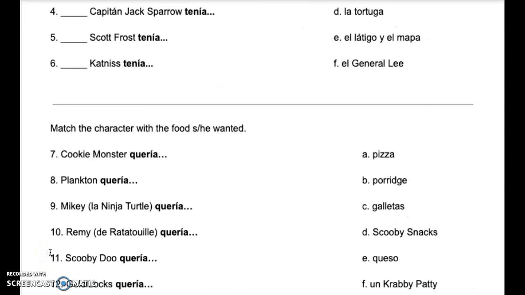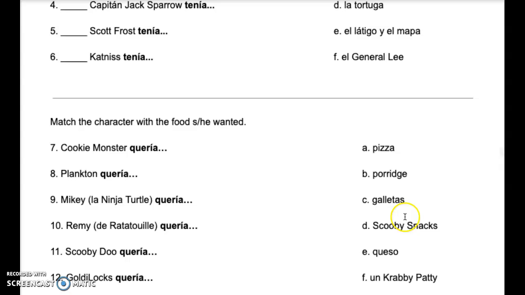When you finish that, you're going to move down and practice using the verb quería. Quería means he or she wanted, and we're going to associate that with characters and food items that we can typically associate with them. So for example, Cookie Monster quería, or Cookie Monster wanted.